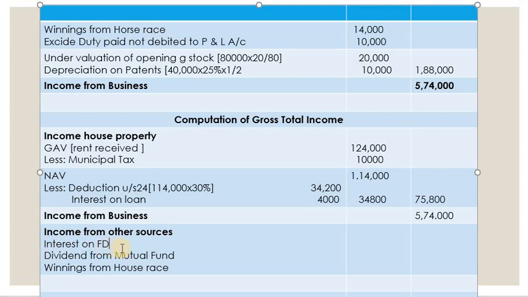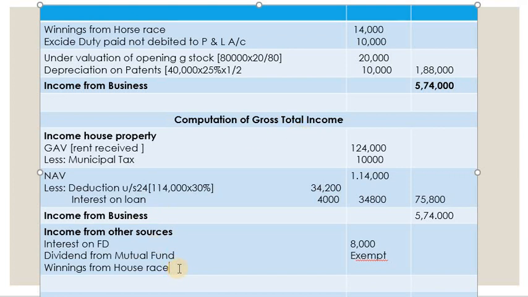Interest on FD is given in the problem. It is 8,000 rupees. Let's write here 8,000. Then dividend from mutual fund is exempt under section 10 of the Income Tax Act. Then winning from horse race is given as net. We can see in the problem it is given as net. Now we have to gross it up because we cannot take net income in gross total income.